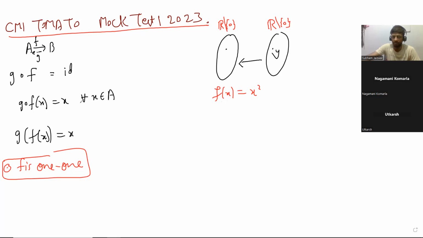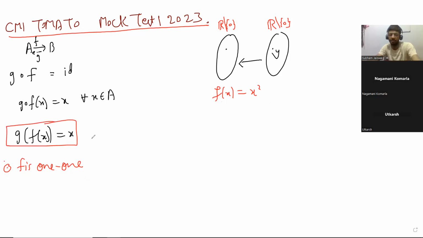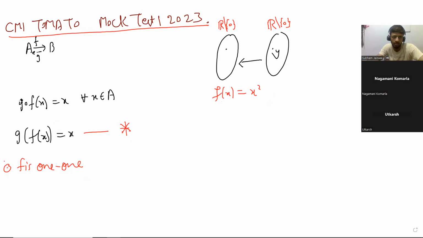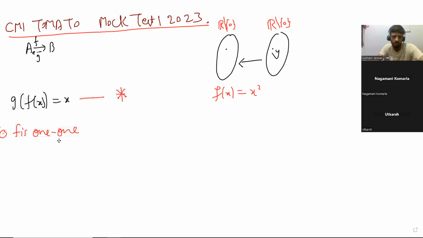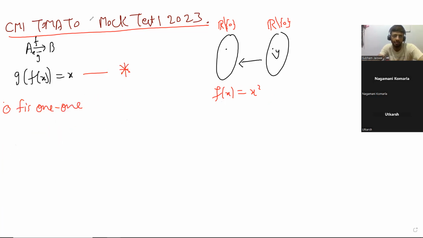So if f is not 1-1, what will happen? Then it will not satisfy this equation, right? We want it to satisfy this equation. No, we can put g as root x, and we can still get x. Okay, let us see.